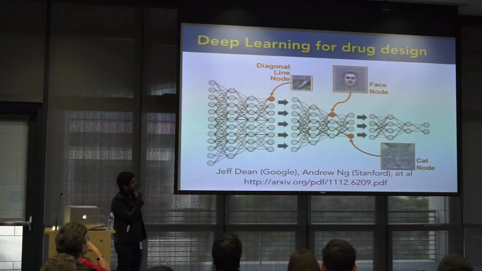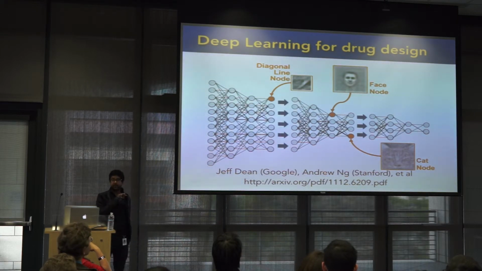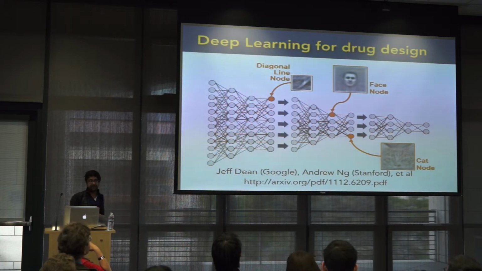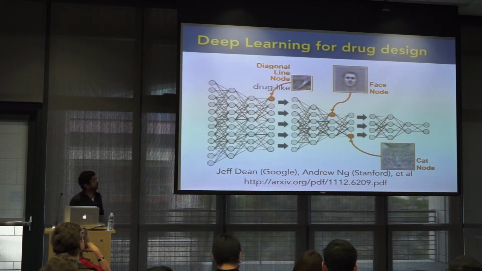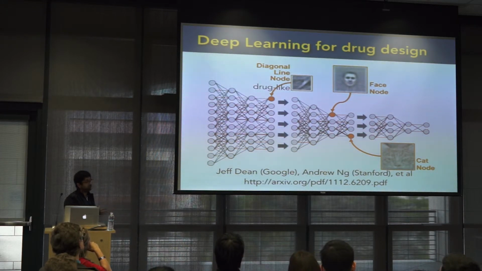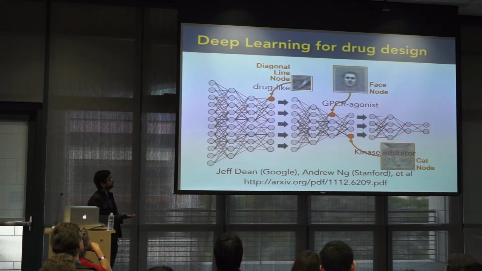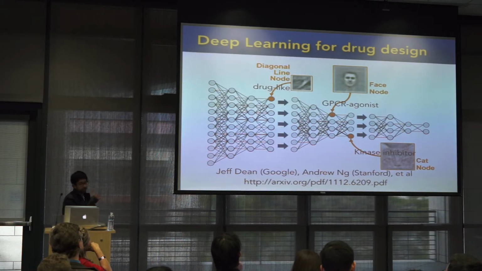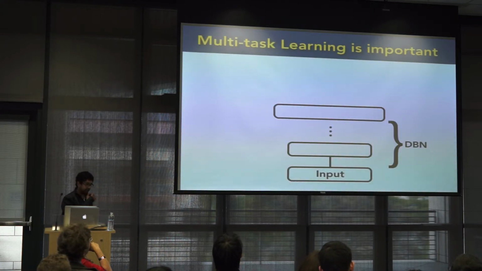So the hope is, because this has had such an impact in speech, vision, control, and many other areas, and these problems are similar in complexity and richness to drug design problems, that something like this could work for drug design. Here, it would be drug information coming in, and at lower levels, instead of geometric information, you would have certain issues for whether it's drug-like or not, or whether it would hit a GPCR, a common drug target, or hit a kinase, a typical target for cancer. So this is the dream and the fantasy, and I want to give you an update on where things are and why we think this is interesting.